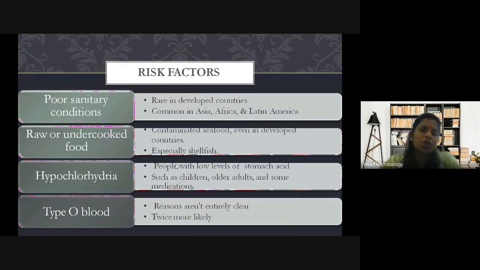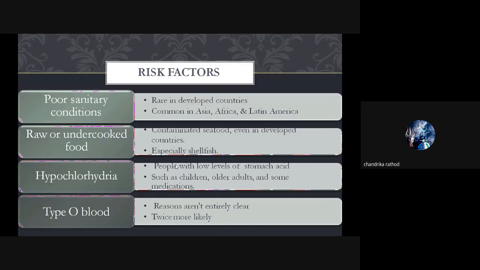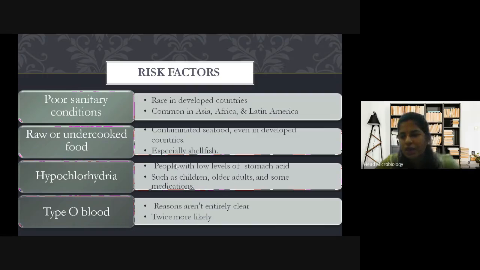So milk is a basic example. We boil it, and only when it is boiled do we drink it. Why? The microorganisms are killed. Milk can be contaminated at the point of collection, packaging, or distribution.